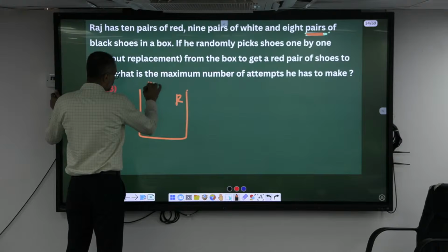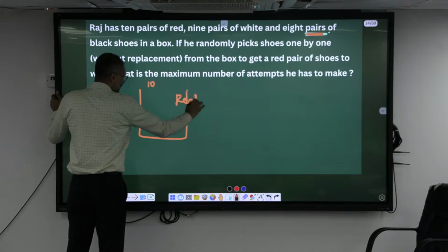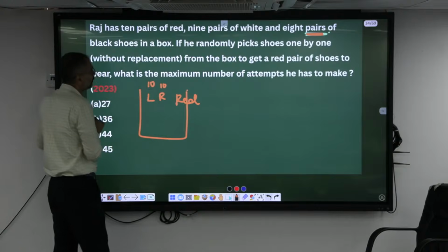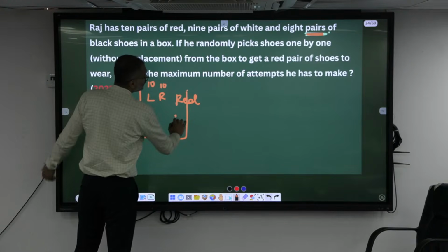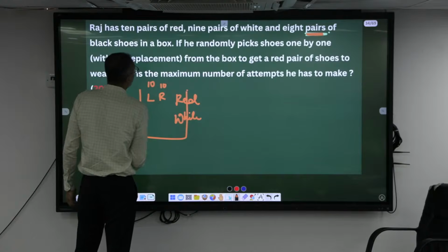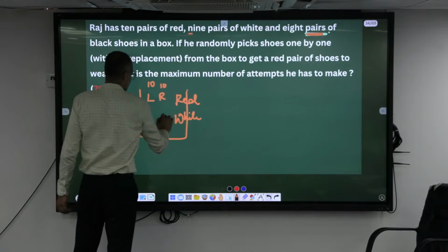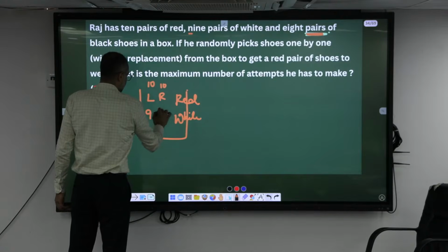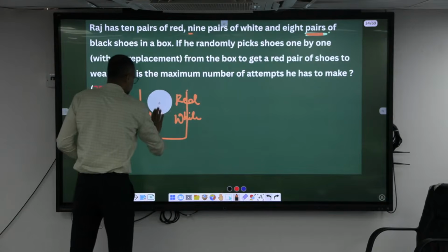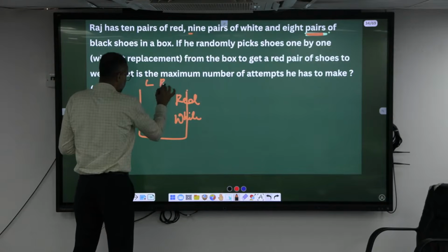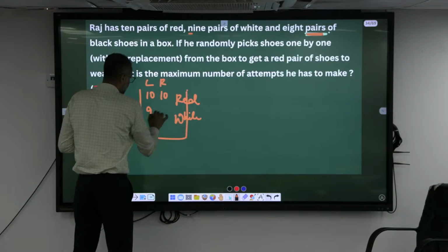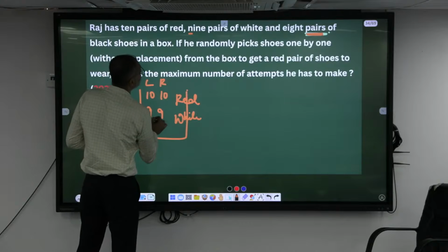10. 10 what? 10 left to 10 right. Red. Then what is the next color? Help me here. White. How many are there? 9. Okay, this is 9 and 9, right? 18. Left 10, 10. 9, 9. Next to that? Which color? Oh, black.